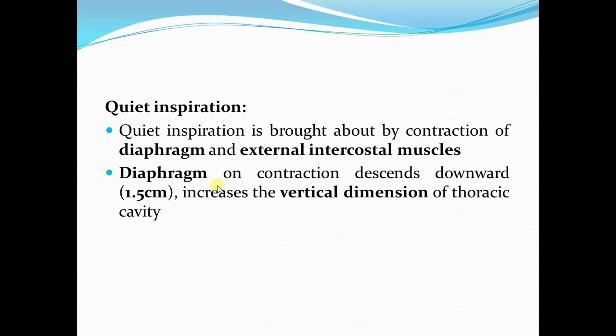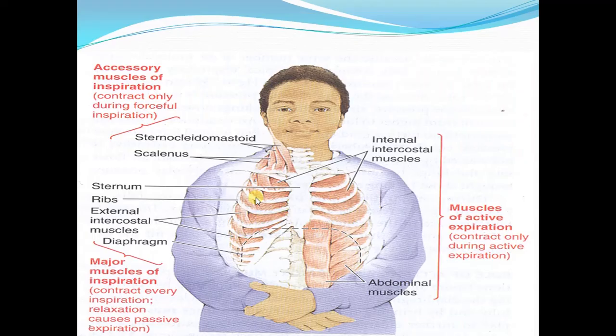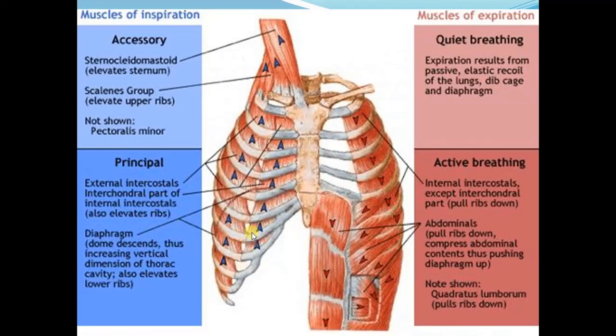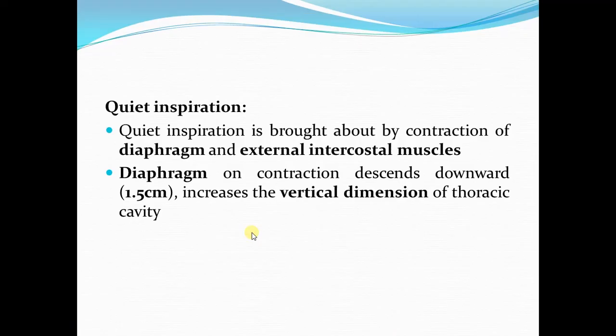The dome of the diaphragm faces upward, or we can say it is curved upward, as we just saw in the previous diagram. This dashed line shows us the diaphragm, and we can see it's a dome which is curved upward, and it is a partition between the thoracic and the abdominal cavity.